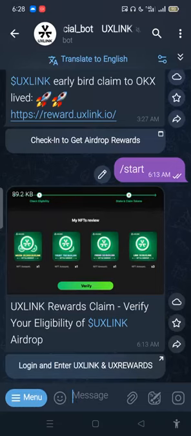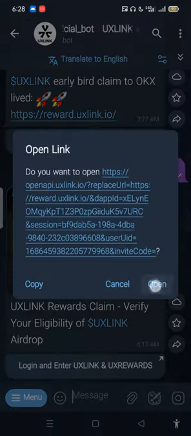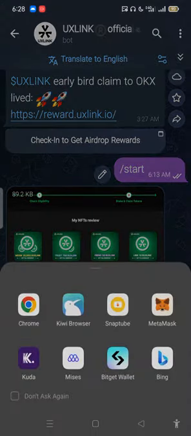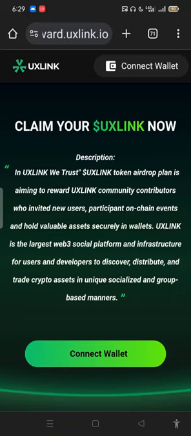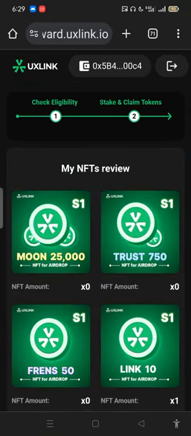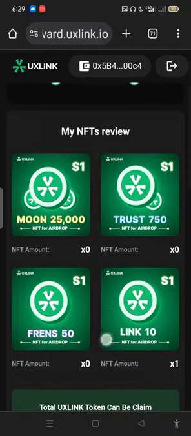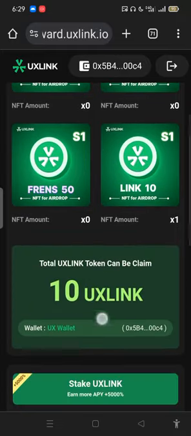This is a video on how to claim your UXLINK. First, you need to check your eligibility, and for you to do that, you need to come to your login, enter the address. It opens. It says connect wallet. Alright, my wallet is already connected. If yours is not connected, you just click on connect.